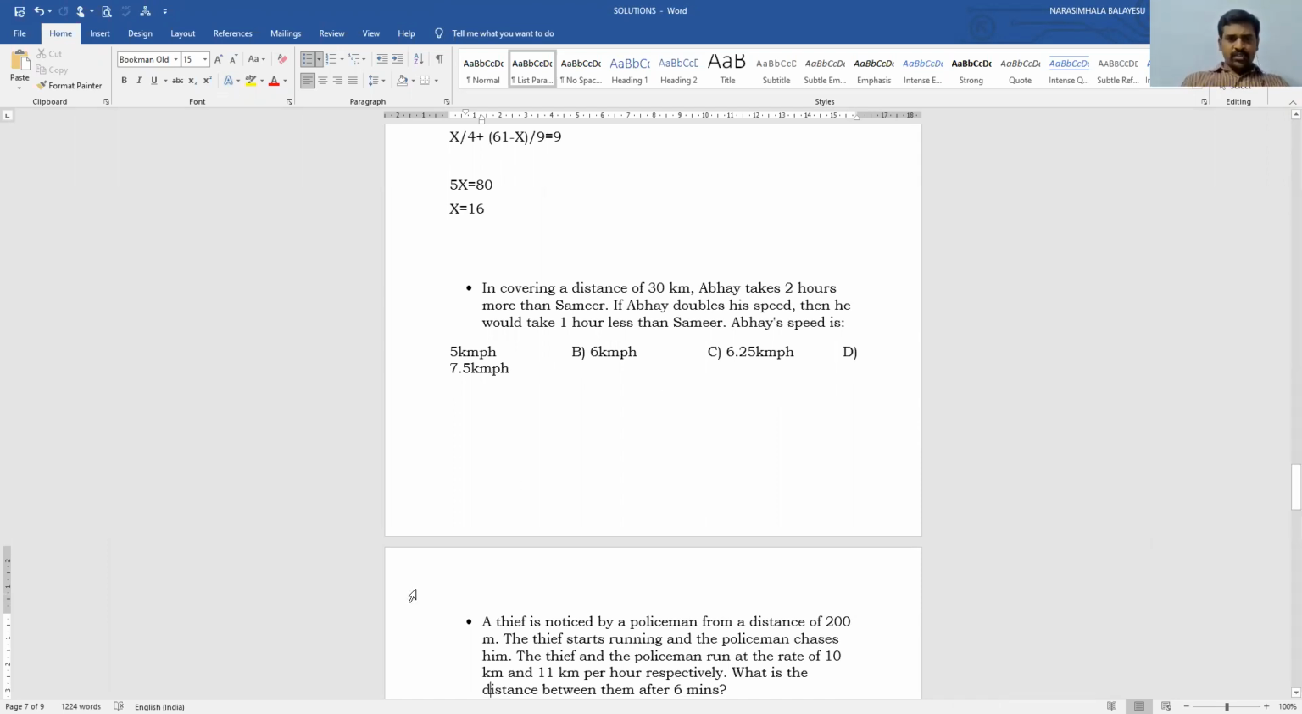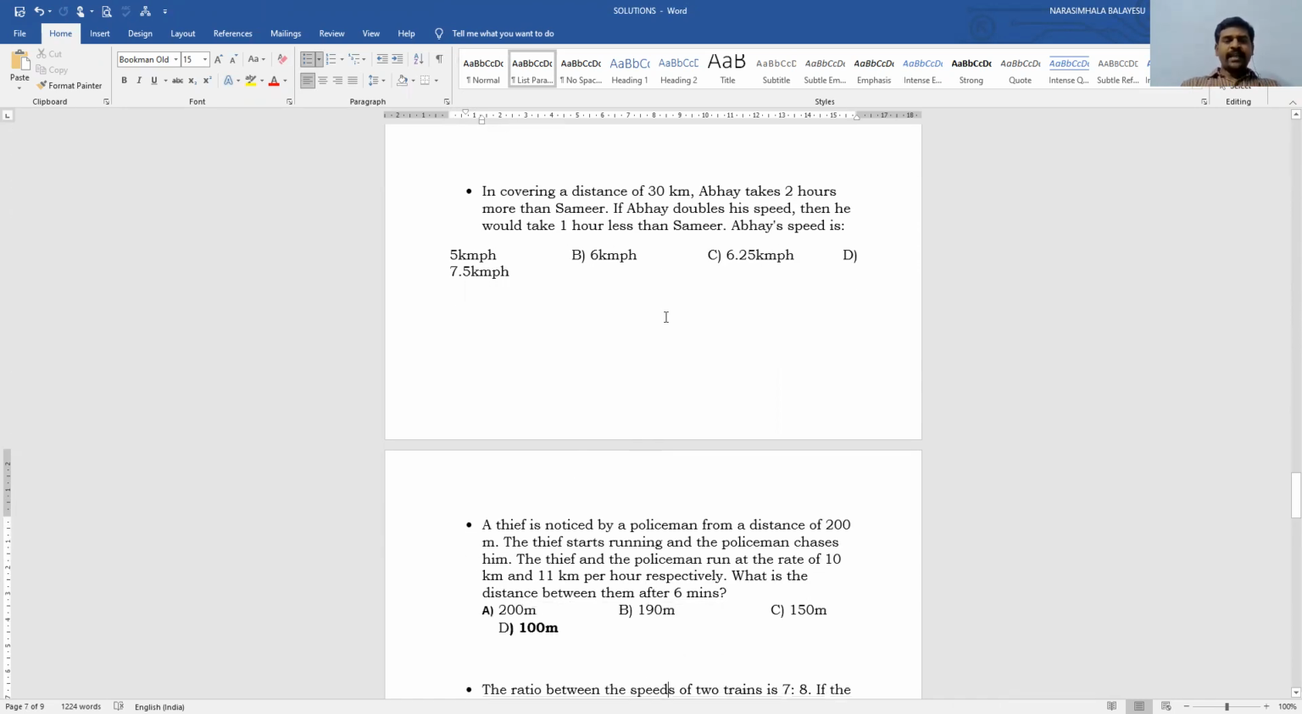Now, next question. In covering a distance of 30 km, Abhay takes 2 hours more than Samir. If Abhay doubles his speed, then he would take 1 hour less than Samir. Then what is Abhay's speed? It is very simple, sir. Here two persons are there. One is Abhay and the second one is Samir. So what is the total distance here? 30 kilometers.